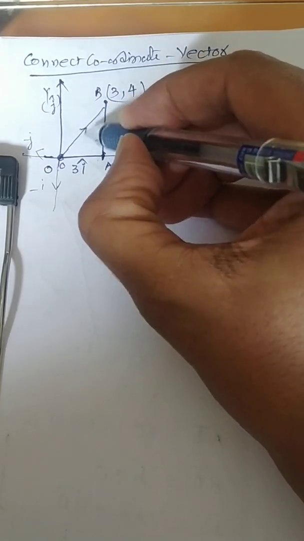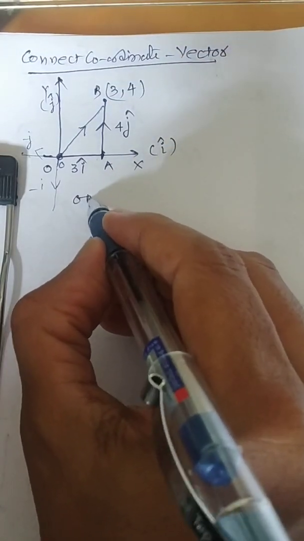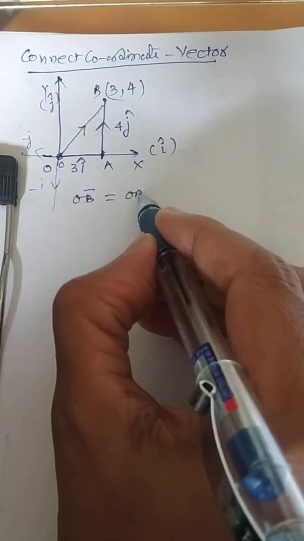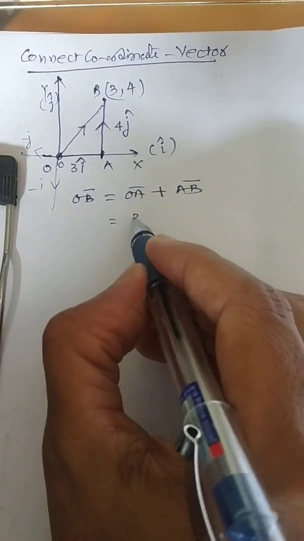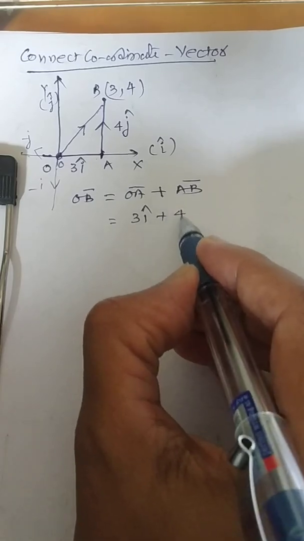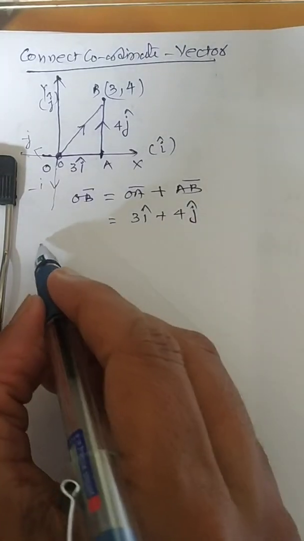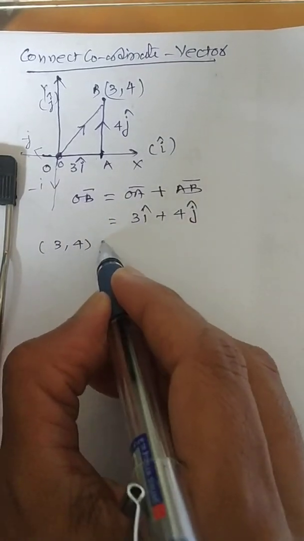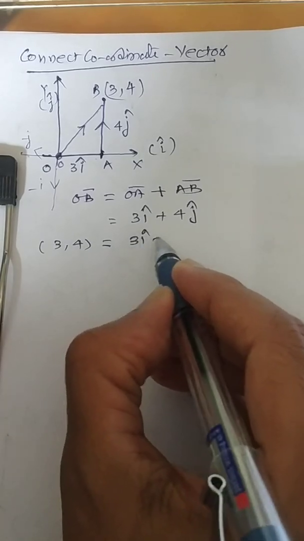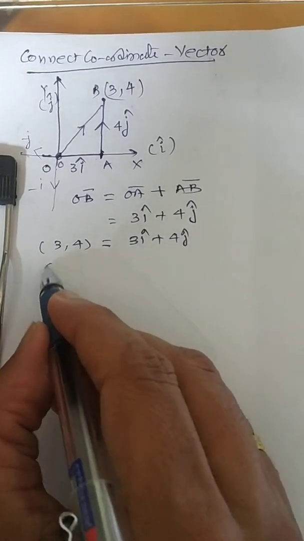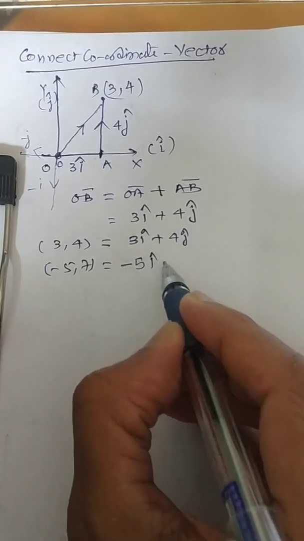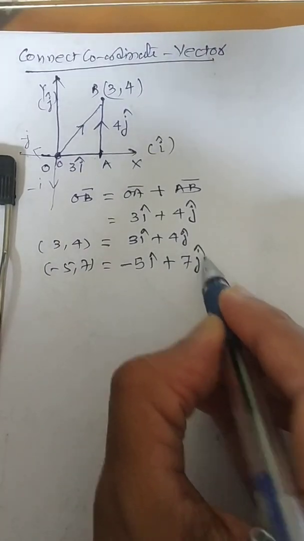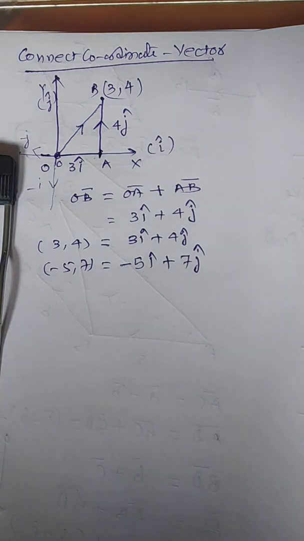So in this case OB vector is OA vector plus AB vector, and as you see it is 3i plus 4j. So if the coordinate 3, 4 is there, its vectorial form is 3i vector plus 4j vector. Suppose it is minus 5, 7, then I should write it as minus 5i plus 7j. So this way you can connect the things.